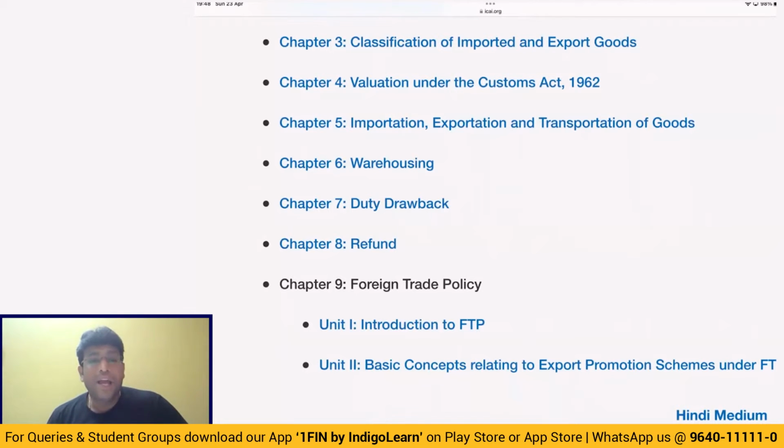Next topic. Importation, exportation, transportation of goods. I already discussed with you the procedure for importation. And exportation is not a great discussion because in export, the value of the transaction will itself be FOB. We won't even consider CIF because we're talking about exports. Next topic, warehousing, an interesting topic where you should remember the concept of the bond, what I told you about, thrice the amount of duty we have to execute one bond, and bill of entry for warehousing.